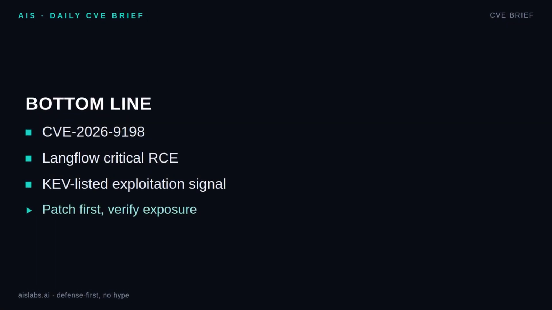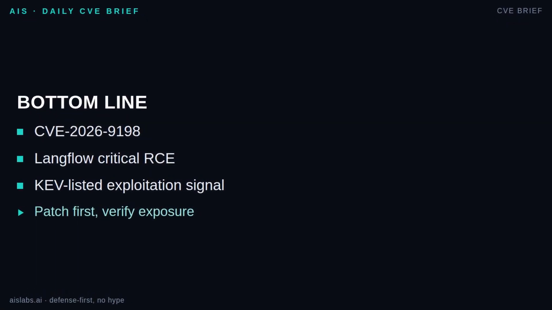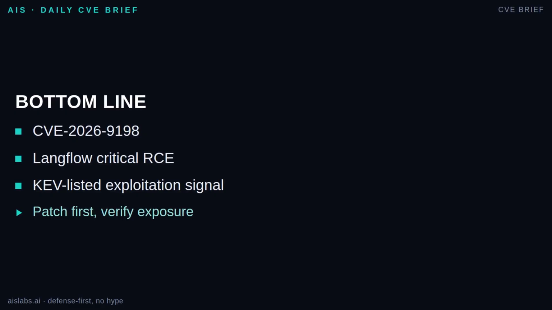Bottom line, CVE-2026-9198 is today's number 3 priority because it combines the worst defensive ingredients: unauthenticated network reachability, critical remote code execution impact, a 9.8 CVSS score, high EPSS percentile, and CISA KEV status. If Langflow is in your environment, identify it, verify versions against the vendor advisory, restrict access, patch, rotate privileged tokens, and investigate exposed systems. That is exactly what the Daily Ranked CVE Brief is here for.